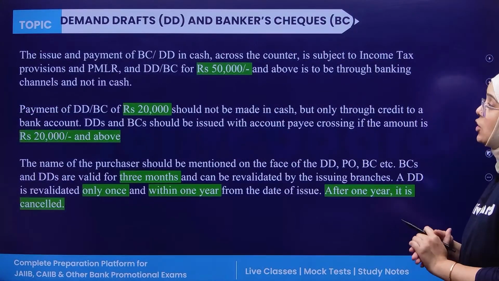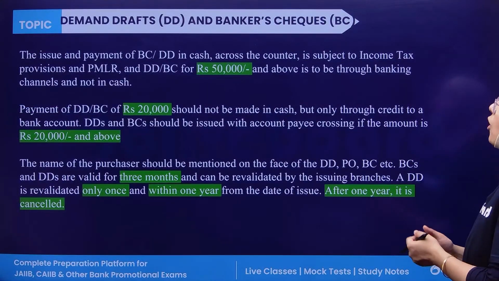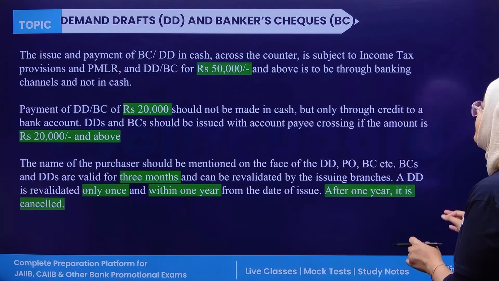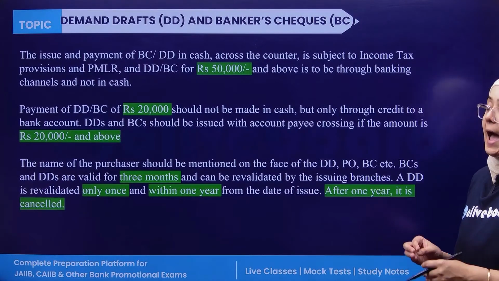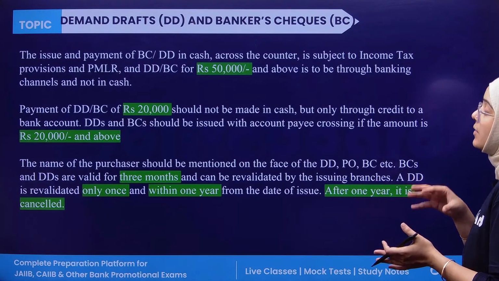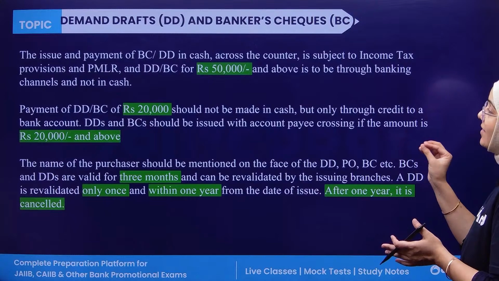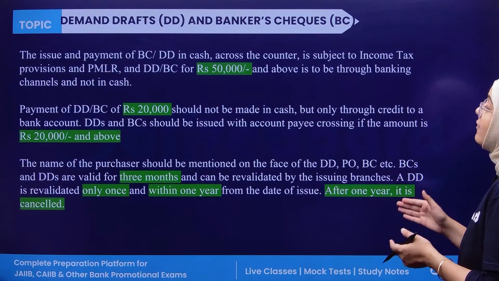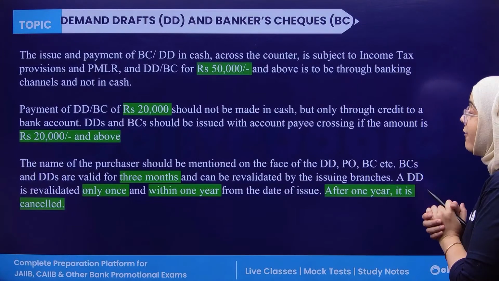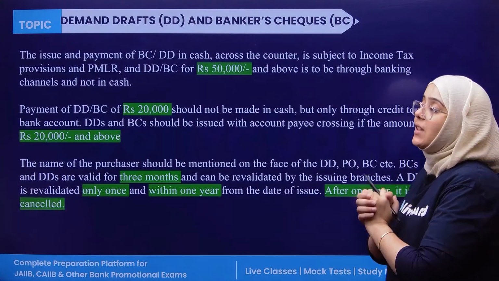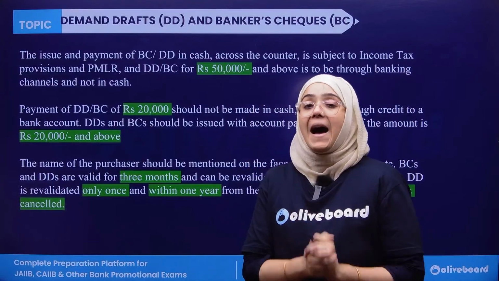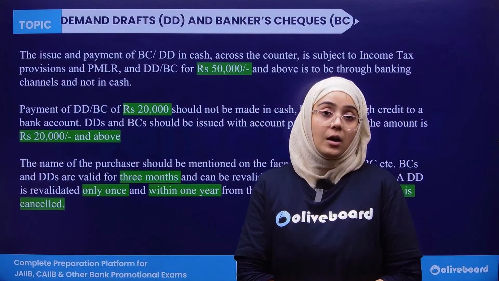Next, if we talk about the issue and payments of the bank check or the demand draft, they are subject to the income tax provisions, and all the KYC and Prevention of Money Laundering Act and regulations are applicable to banker's checks and demand drafts if the value is 50,000 and above. And if the value of the demand draft is 50,000 and above, this should be done within a banking channel, not in cash.